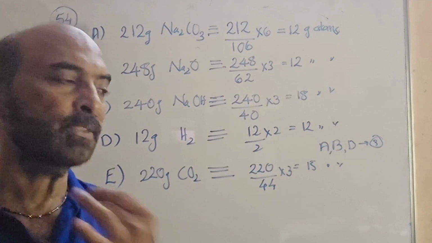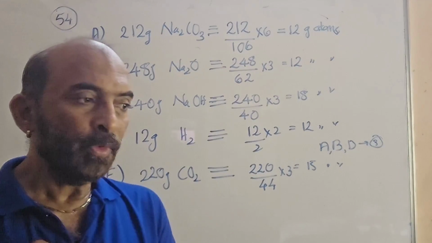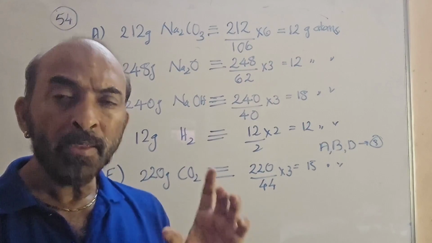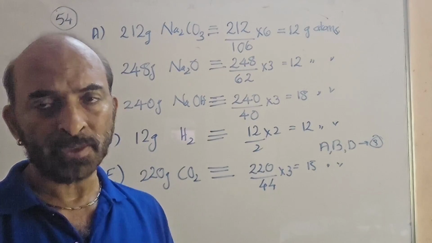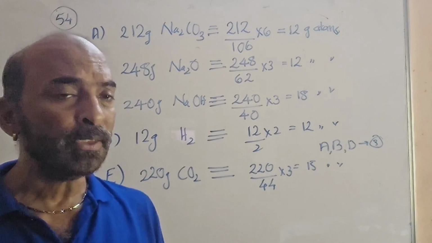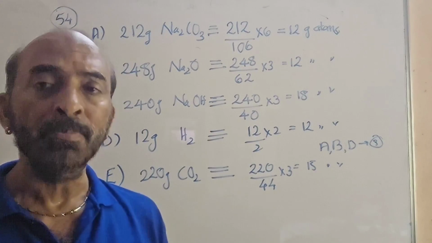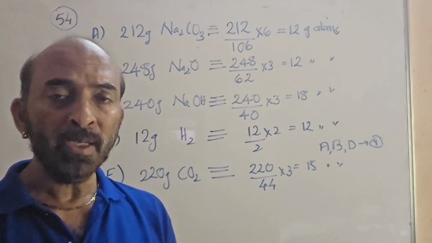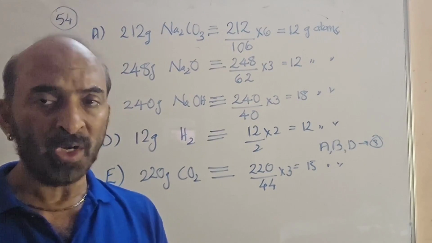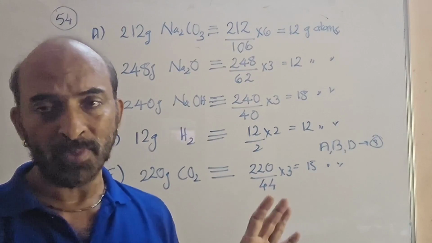Okay, arithmetic. See, to verify that the number of atoms is the same, you need to verify that the number of moles of atoms is the same. When the number of moles of atoms is the same, the number of atoms is also the same. So the convenience of doing it like that is that you don't have to bring in Avogadro number and multiply with Avogadro number, etc. You can avoid using Avogadro number then.